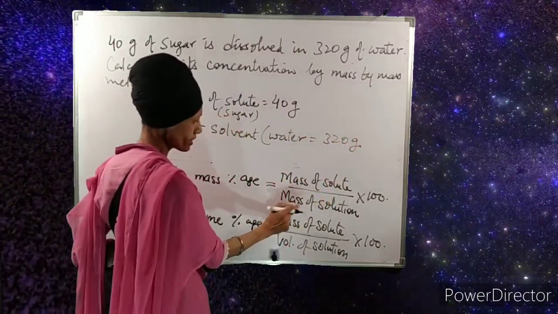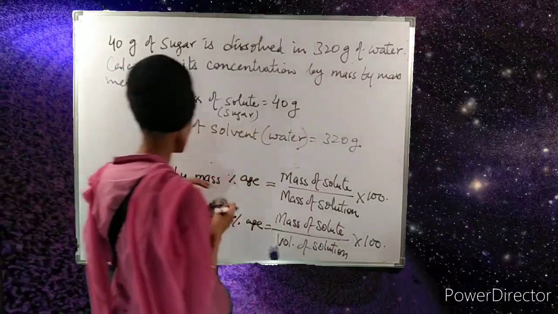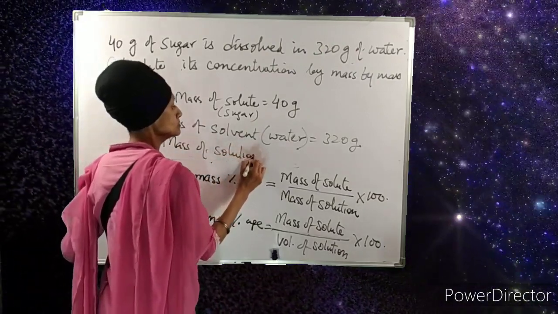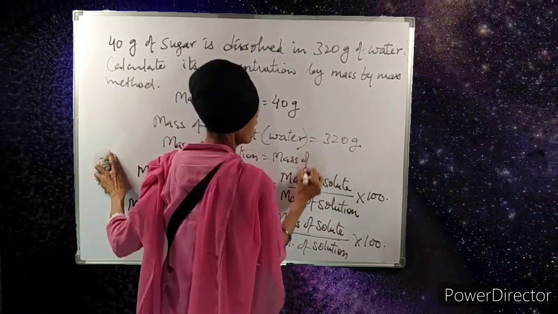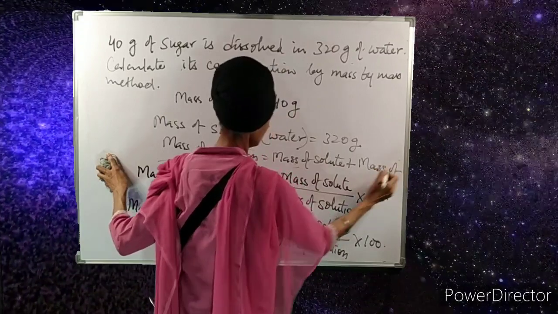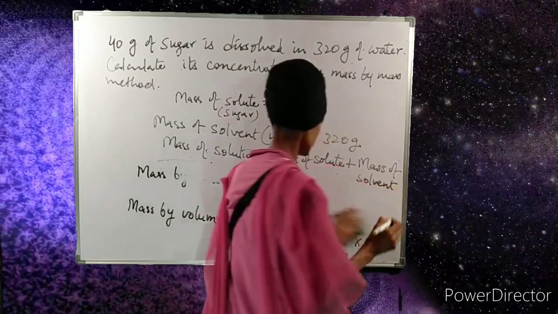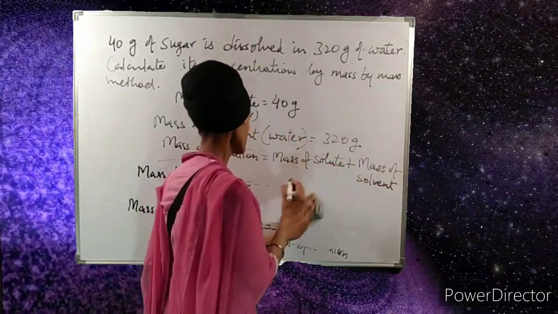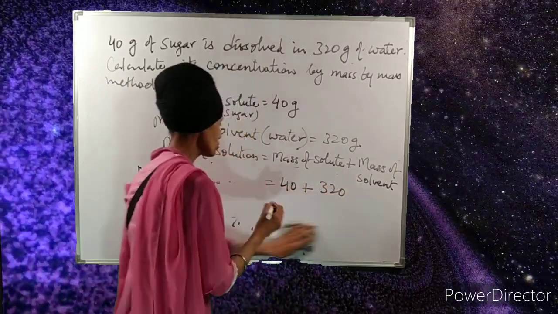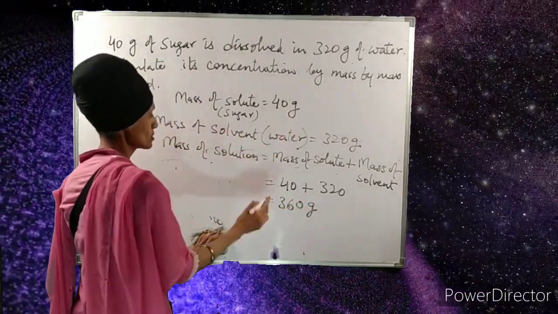But in the formula we also have to write the mass of solution, which is not given, and that we can calculate by adding the mass of solute and solvent. So mass of solution is equal to mass of solute plus mass of solvent. Here the mass of the solute is 40 gram and the mass of the solvent is 320 grams. Adding the two, we get 360 grams. 360 grams is the mass of the solution.